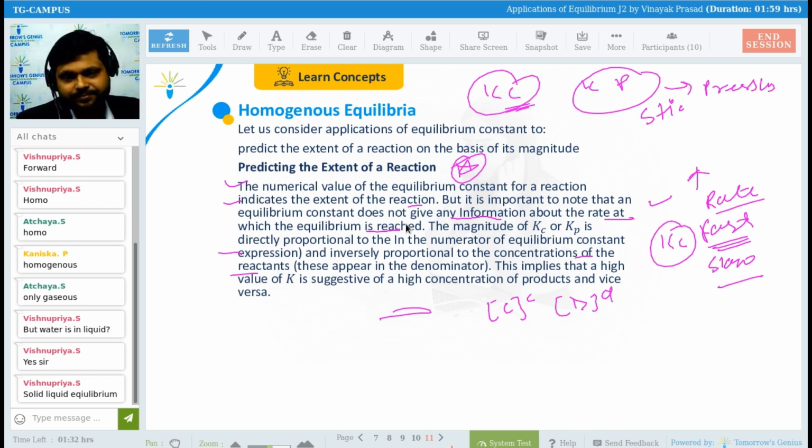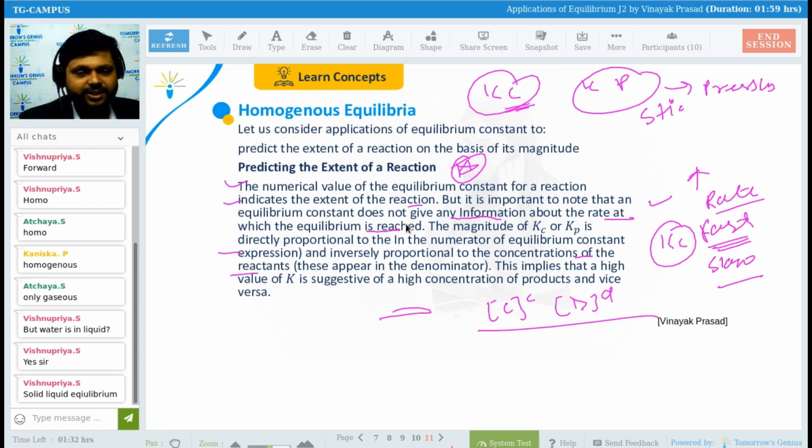What is it saying here? The magnitude of Kc or Kp is directly proportional to the numerator of the equilibrium constant expression. The numerator is the forward part, which is the concentration of C to the power c and concentration of D to the power d. And it is also inversely proportional to the concentration of the reactant.